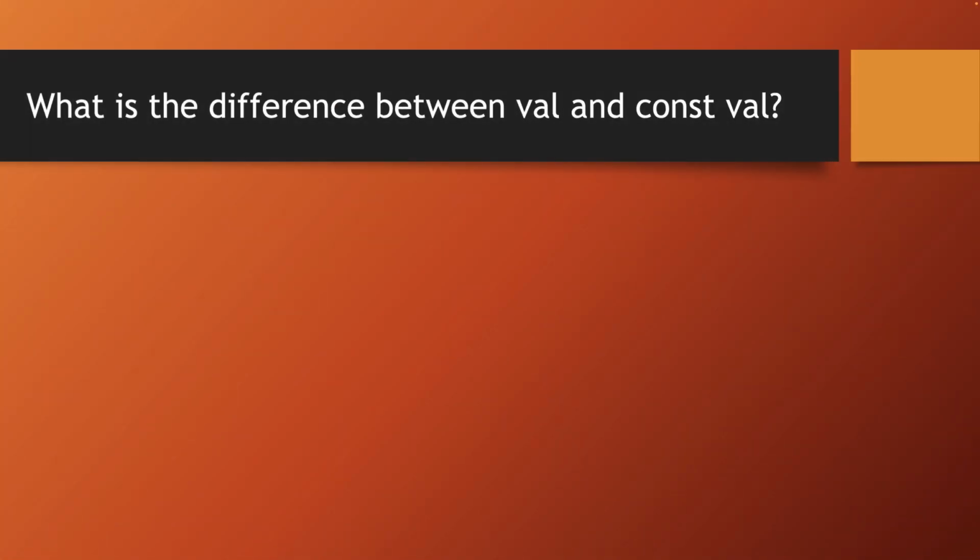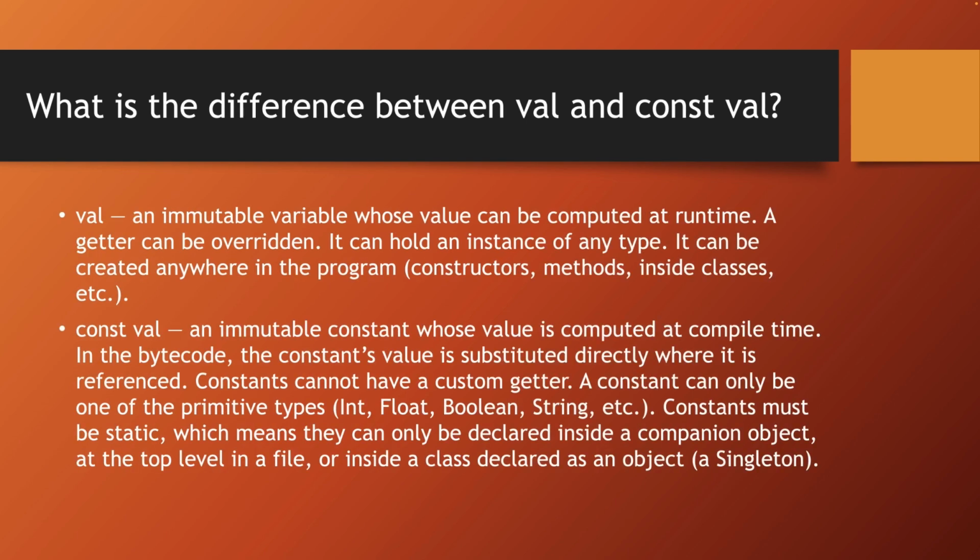What's the difference between val and const val? Val is an immutable variable, whose value can be computed at runtime. A val property can override a getter. Also, a val property can be an instance of any type, and it can be created anywhere in the program. In constructors, methods, inside classes, etc.